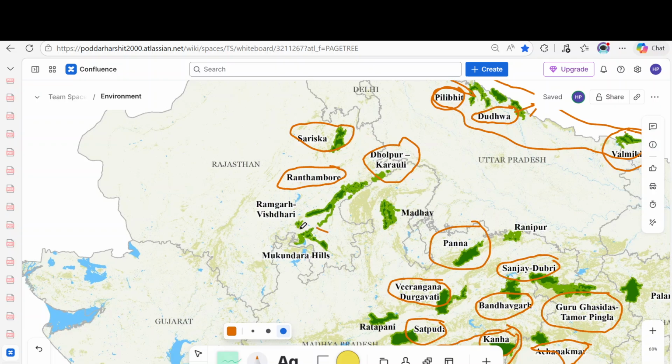So we have Mukundara Hills here. Mukundara Hills has a confluence of the Chambal, Kali and Aho rivers. It has become an important tiger reserve. There is Ramgarh Bisdari, which is actually the buffer for Ranthambore. Okay. Dholpur Karoli we understood. That's the latest one in the Chambal Basin.